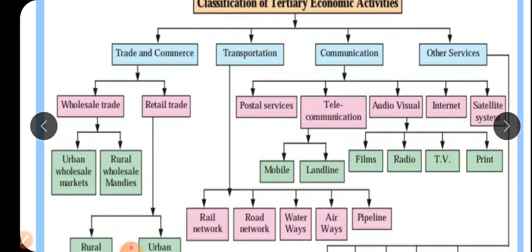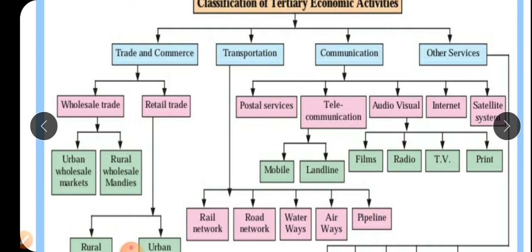We discuss transportation links in different ways. In this 12th syllabus, we discuss transportation links like railways, roadways, waterways, airways and pipeline transportation.